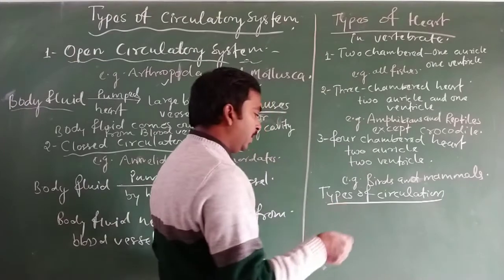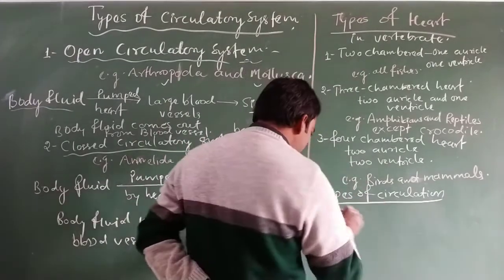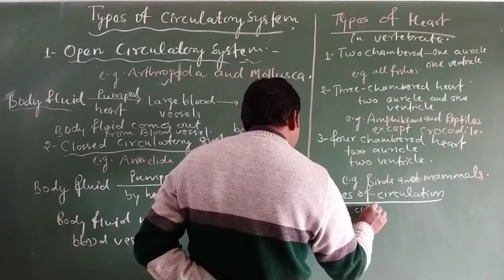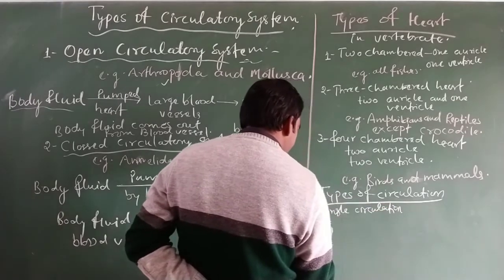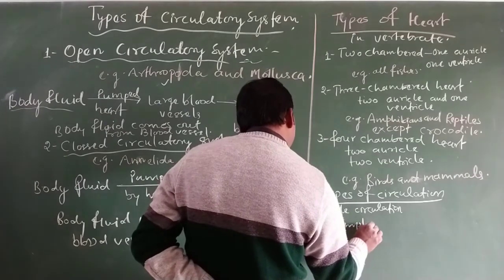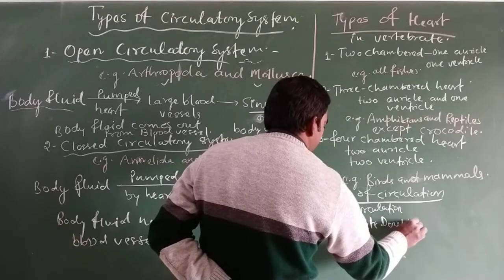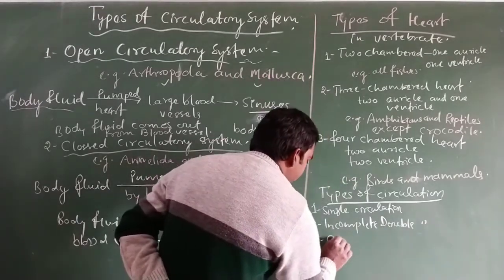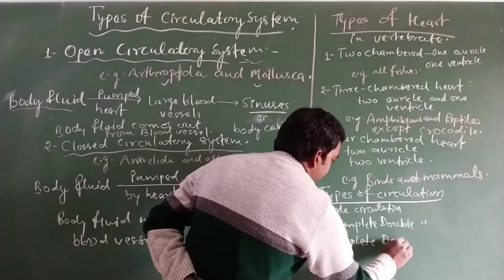So types of circulation can be divided into 3 types. The first is single circulation, the second is incomplete double circulation, and the third is complete double circulation.